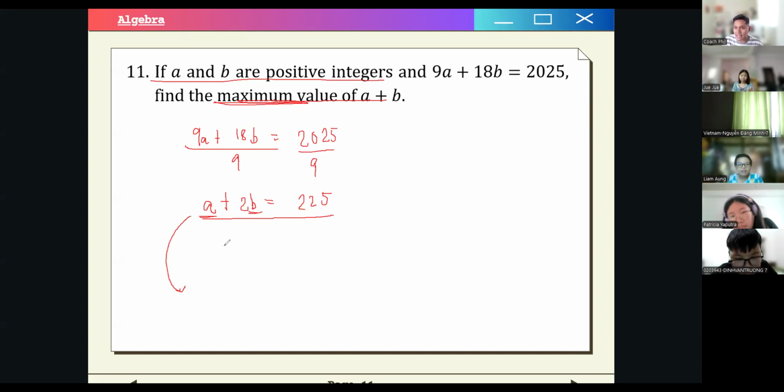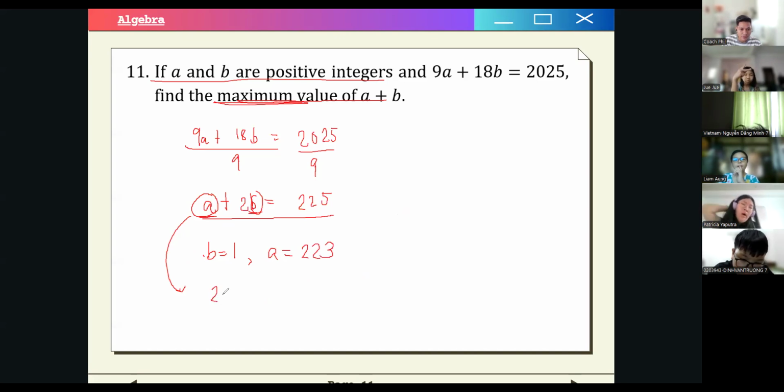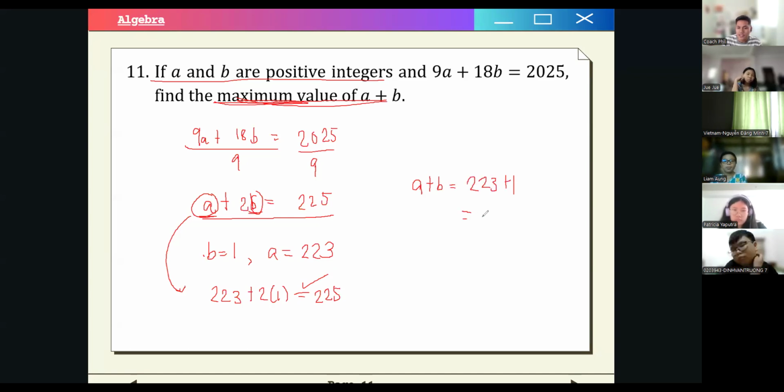So what you want to have instead is the opposite of what I just said, right? You want to minimize b and you want to maximize a, right? So the minimum that we can have for b is 1. And then what would be our a? Our a would just be 2^3, right? So 2^3 plus 2 times 1 is 2^5. So that is correct. So what's the maximum value of a plus b? It is simply 2^3 plus 1, which is 2^4. So the correct answer is 224.